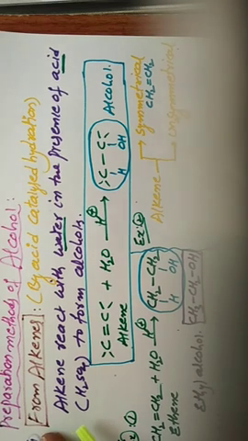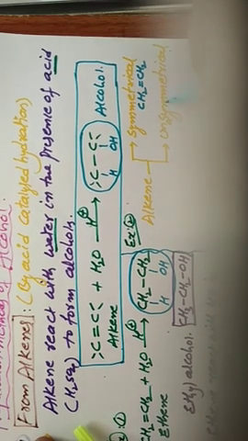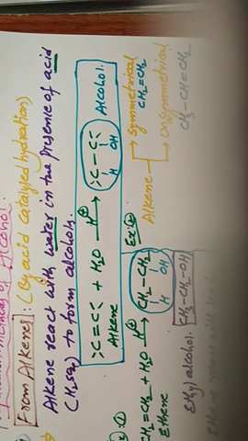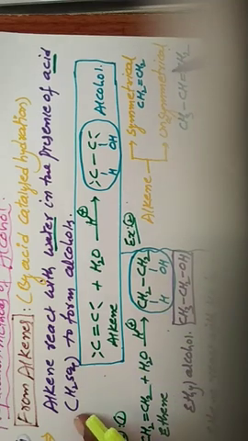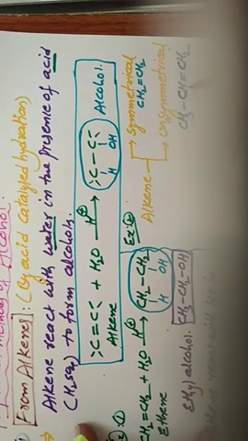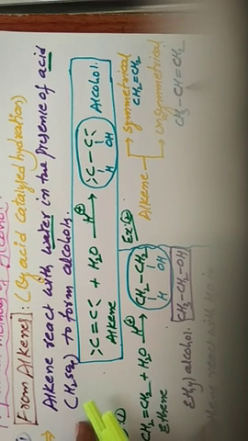Unsymmetrical alkene is the opposite: the double bonded carbons have different numbers of hydrogen atoms. For example, CH3 bond CH double bond CH2. This is a double bonded carbon, and this is also a double bonded carbon, but this one is not a double bonded carbon, it is a single bond. We consider only the double bonded carbons. One double bonded carbon has 1 hydrogen, the other has 2 hydrogens. So there are different numbers of hydrogen atoms at the double bonded carbons.